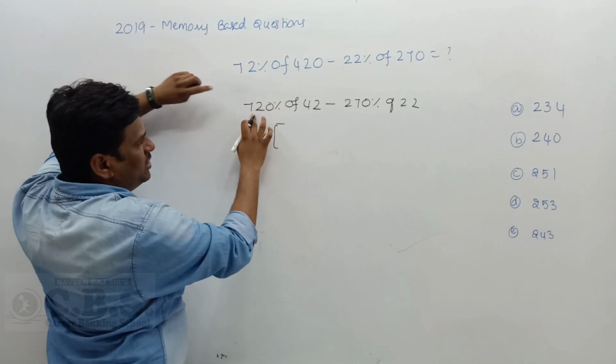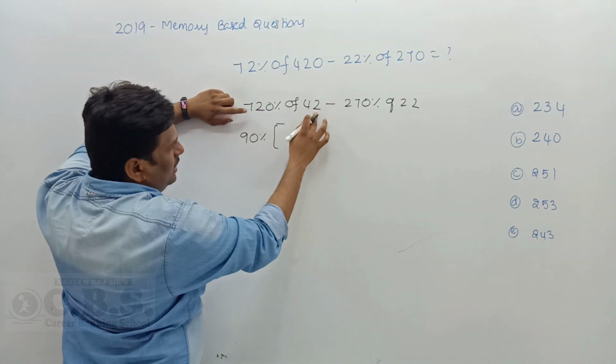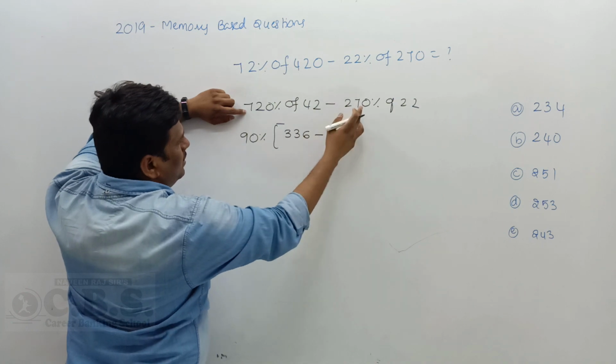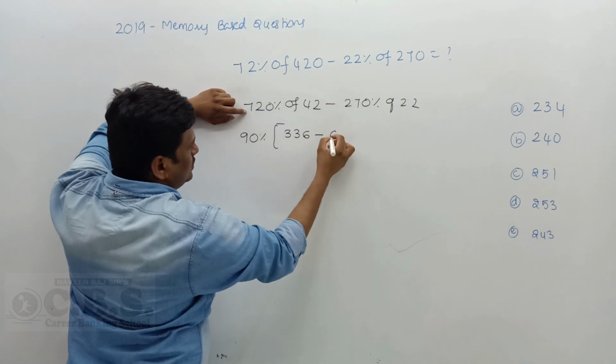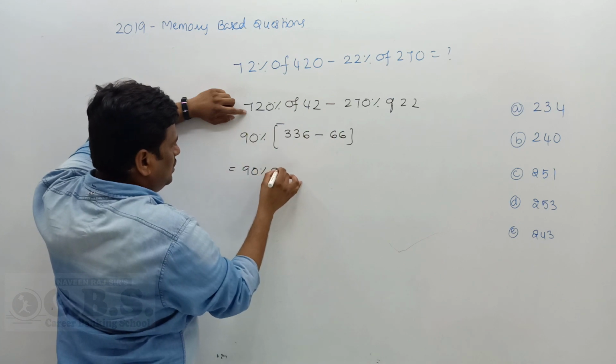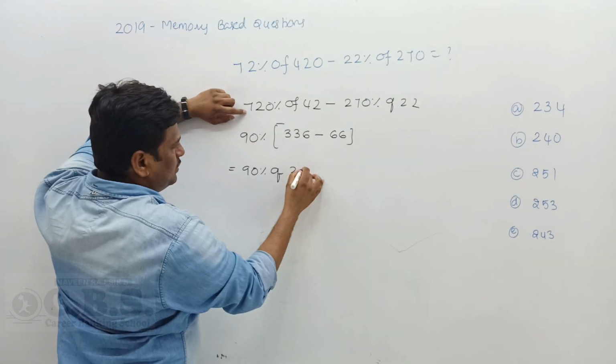90 means 90 how many times? It is 8 times. 8 left and 42 left. 8 42s are how much? 336. Next, how much is left here? 3. 3 22s are how much? 66. So now it is 90% of 336 minus 66, which gives you how much?